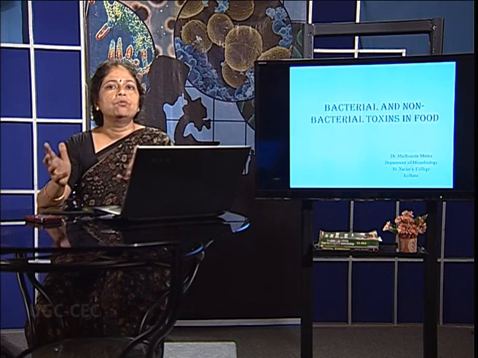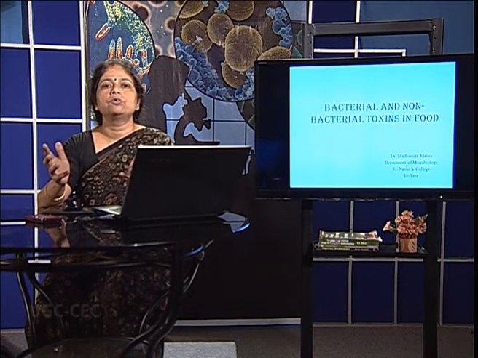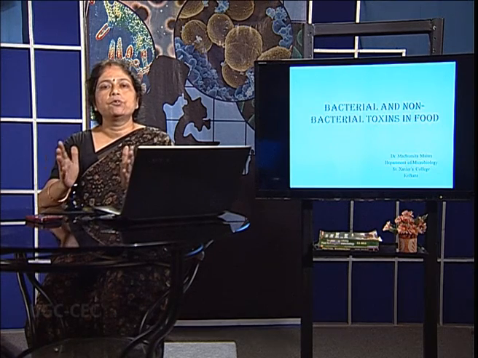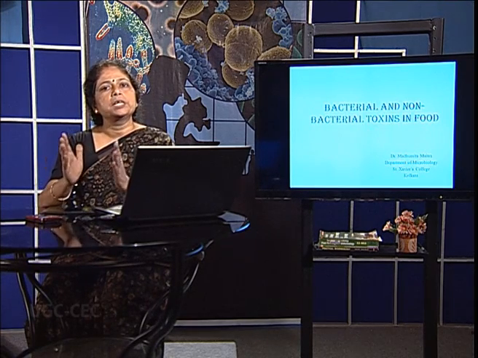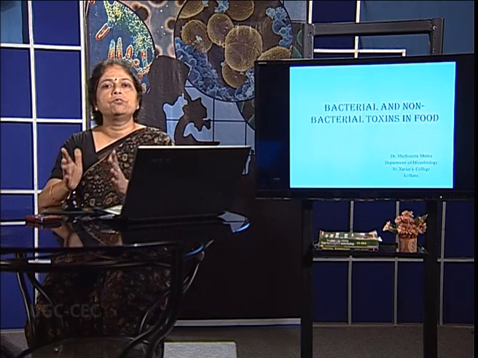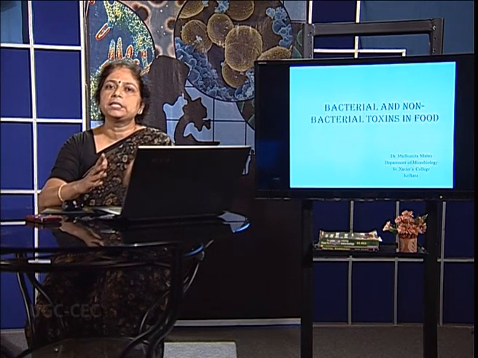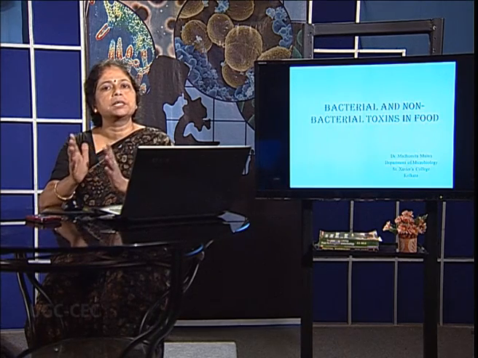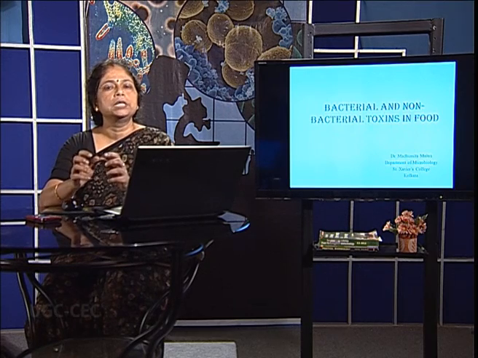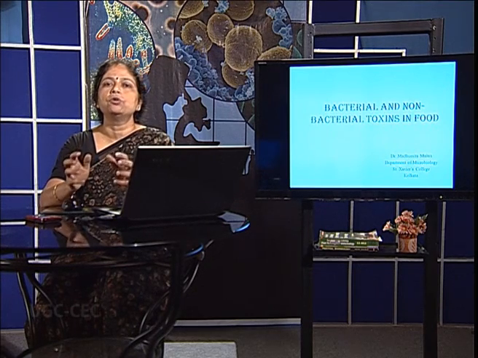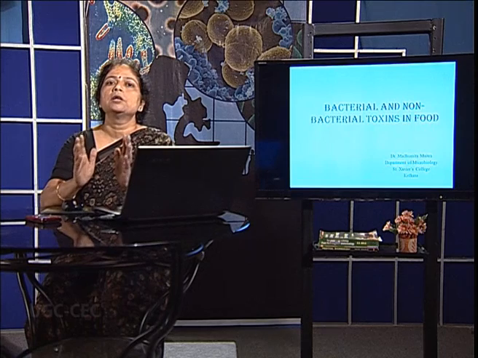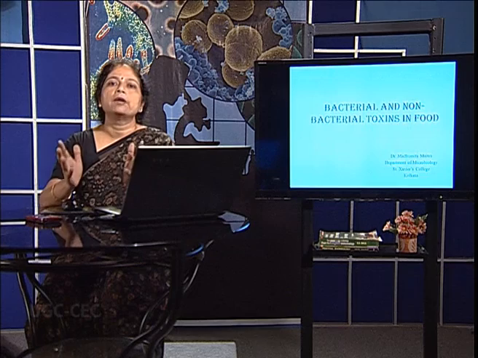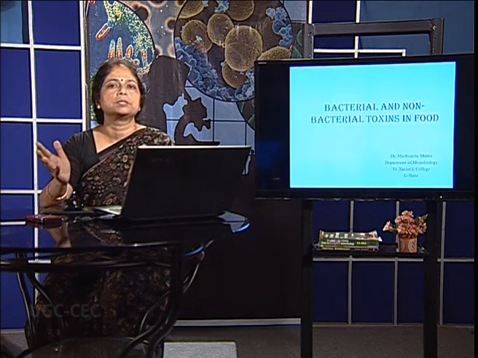And therefore, food is a very good substrate for the growth of microorganisms like bacteria and mold. Therefore, the food has to be consumed by the human and the food is also consumed by the bacterial and non-bacterial species. And when these bacterial and non-bacterial species grow upon the food, they secrete some substances which are known as toxin, which makes the food poison. So let us learn who causes this food poisoning and what happens in these poisoning processes.